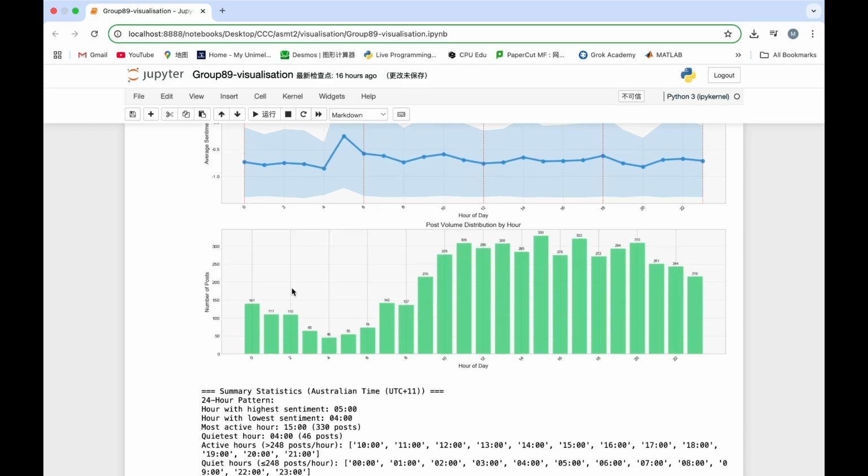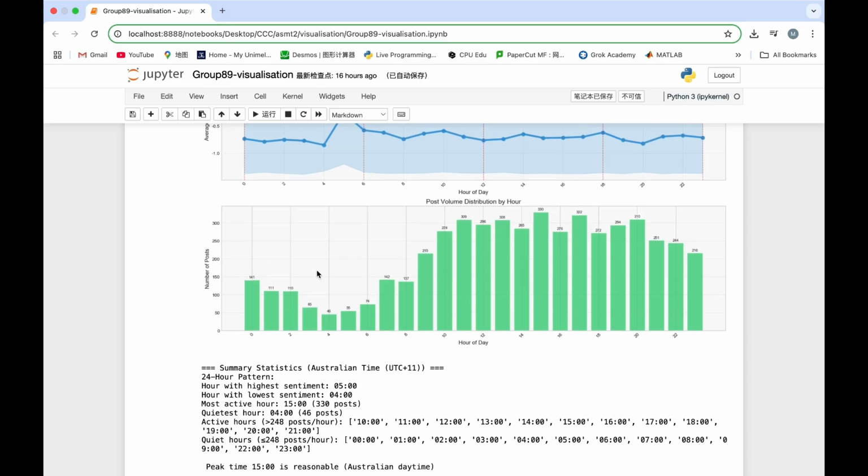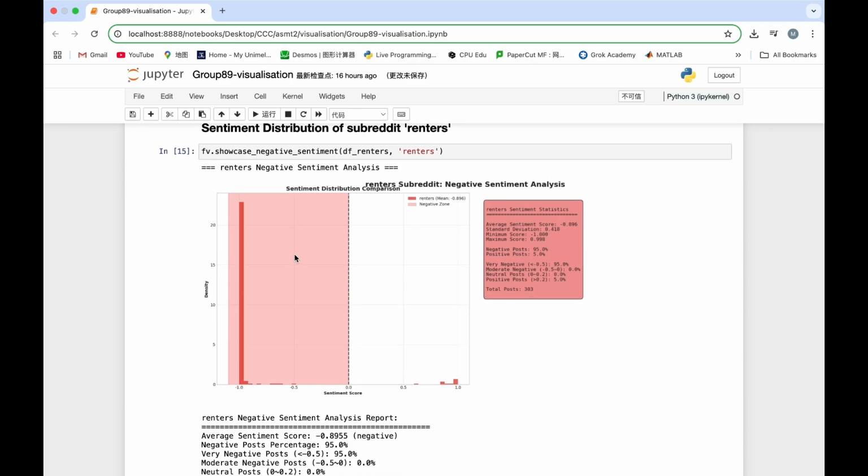And the second chart shows the number of posts in each time period, which can reveal the most active time period when people discuss these topics. And the last one is a chart about the emotions of renters, which shows statistics on the emotional distribution of all posts related to renting.